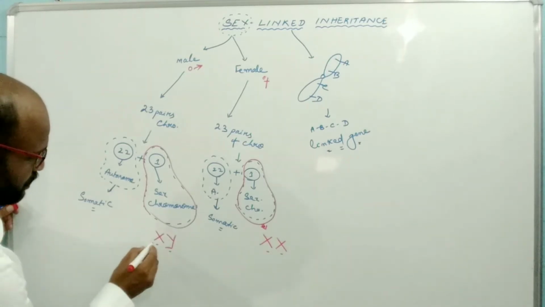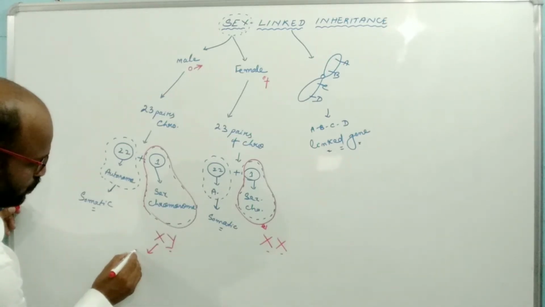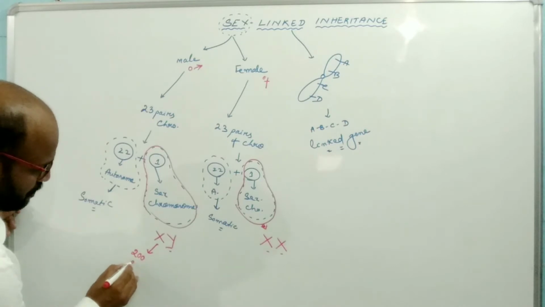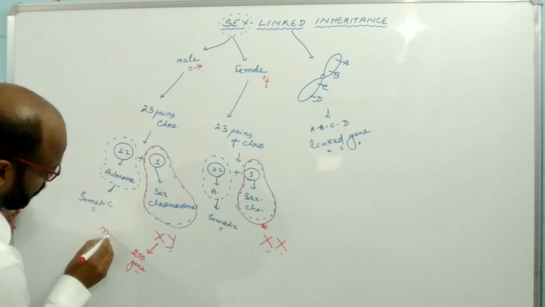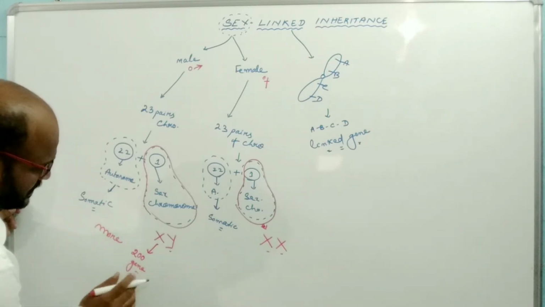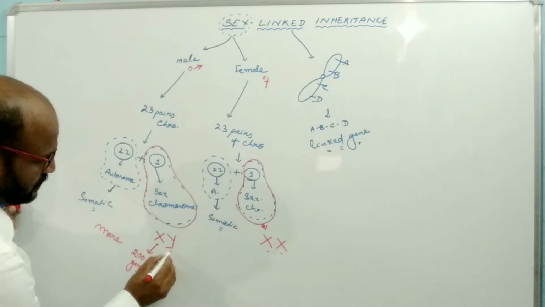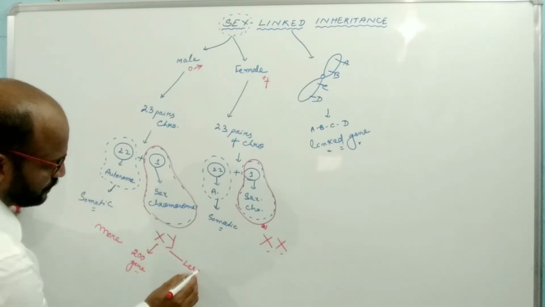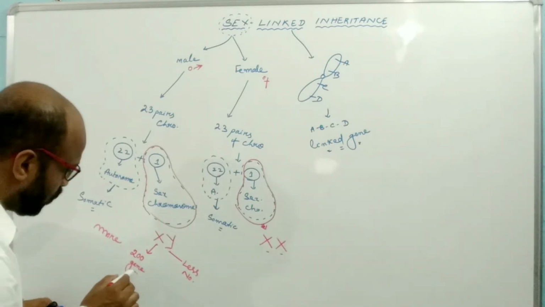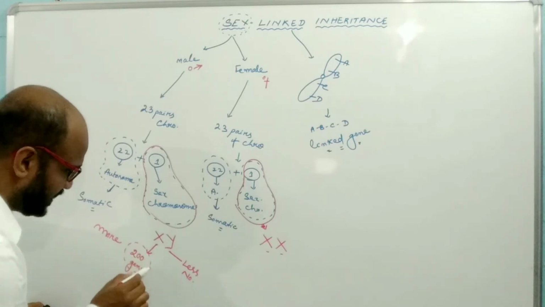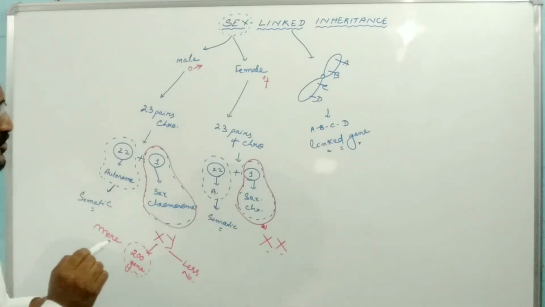Suppose in case of X, more than 200 genes are present on the X chromosome, and very few genes are present on the Y chromosome. So all these 200 genes are known as X-linked genes.